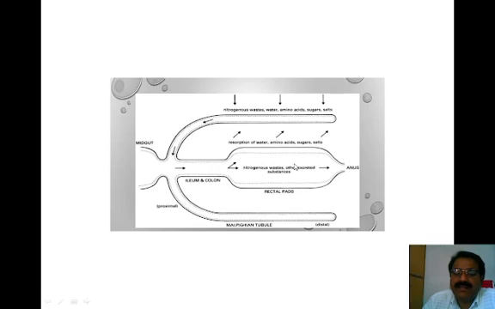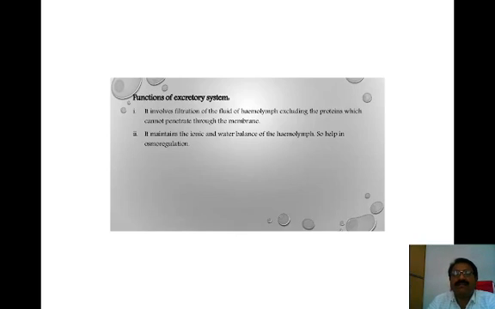Now here are the rectal pads. In the rectal pad there are specific epithelial cells which are involved in the reabsorption of the essential elements in insects.